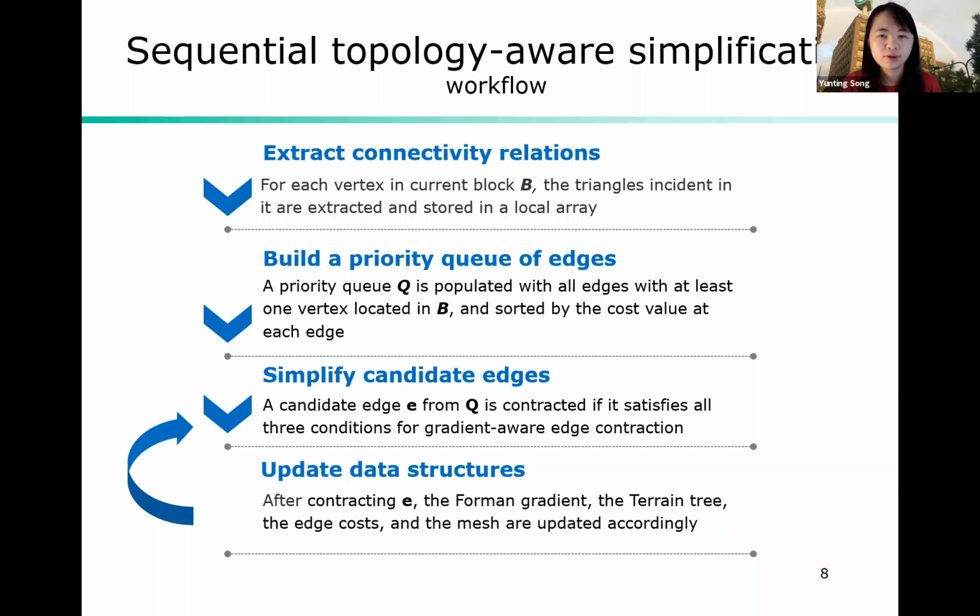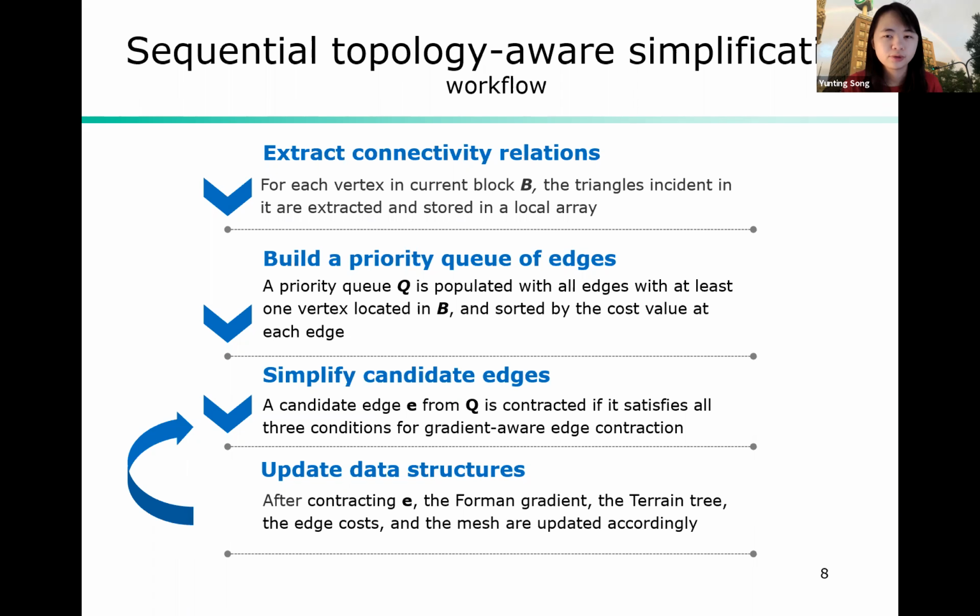Using the gradient-aware edge contraction operator, we define our sequential topology-aware simplification algorithm. As I mentioned when I introduced terrain trees, a procedure on terrain trees is done block by block. So in our sequential algorithm, we do the following steps to each block of a terrain tree. So first, we extract necessary connectivity relations for the simplification and the update. Then we build a priority queue of all edges with at least one vertex located in the current block.